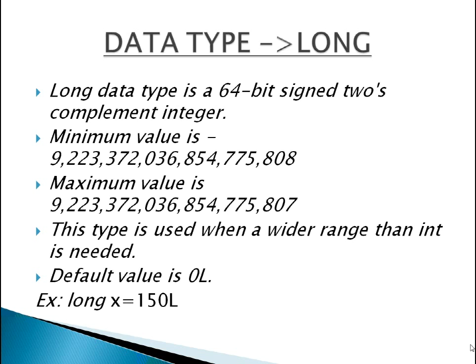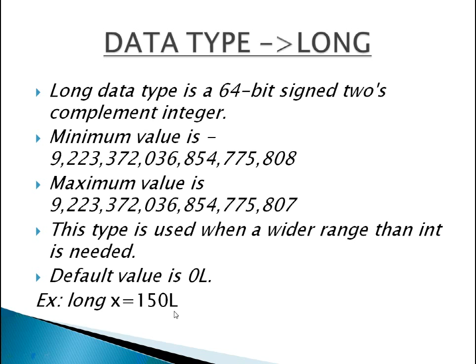Here we are writing long in this way: x equal to 150L, with capital L. If this L is not there, then the JVM allots only 2 bytes of memory to x as against the usual 8-byte memory that should be allotted to a long type. The reason is that 2 bytes are sufficient to store the value 150. But if we attach small l or capital L at the end of the value, then the JVM will consider it a long value and will allot 8 bytes to it.